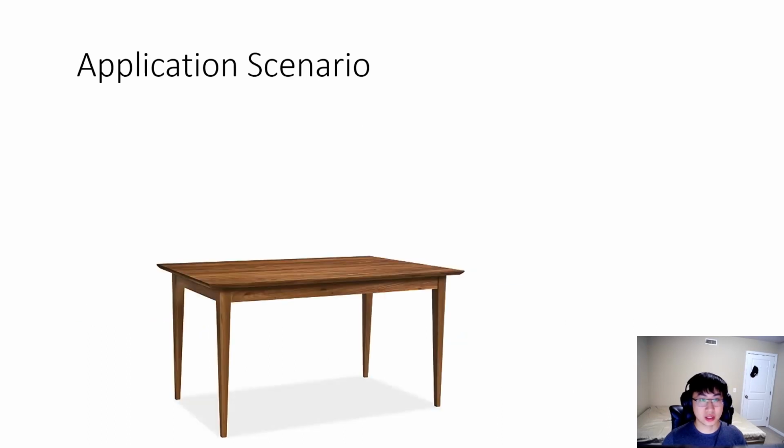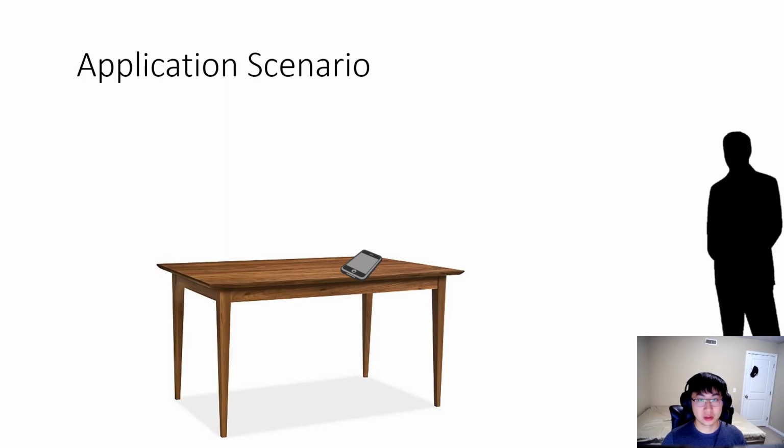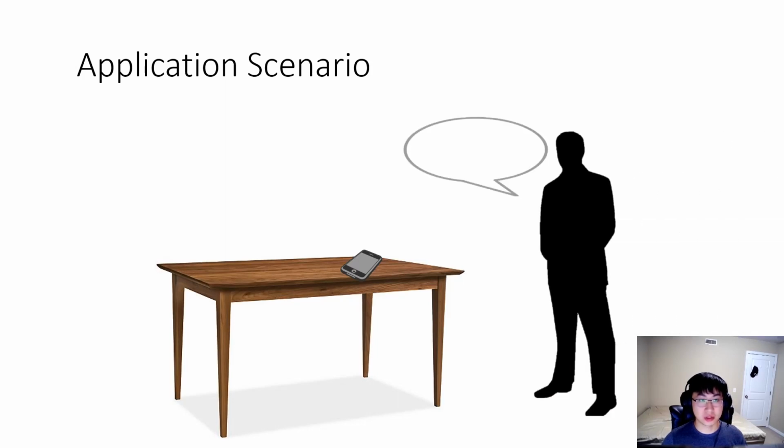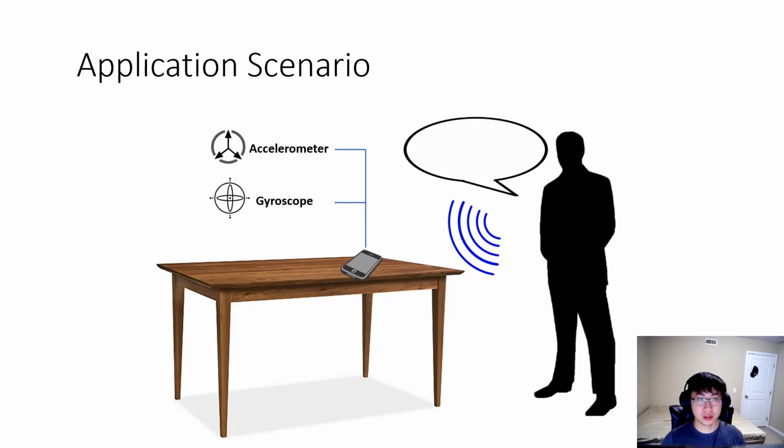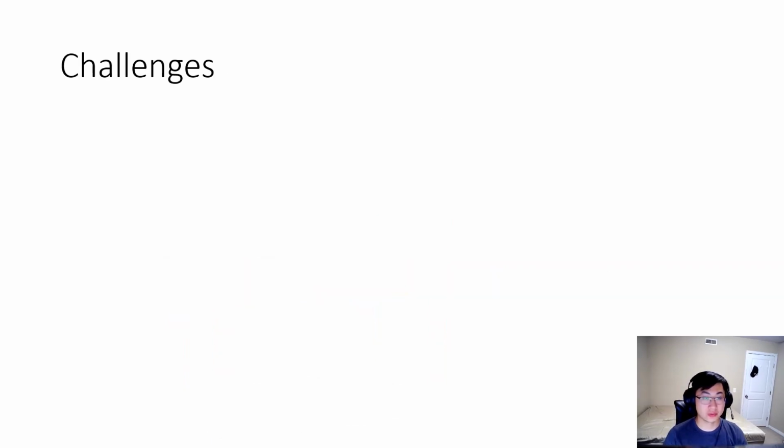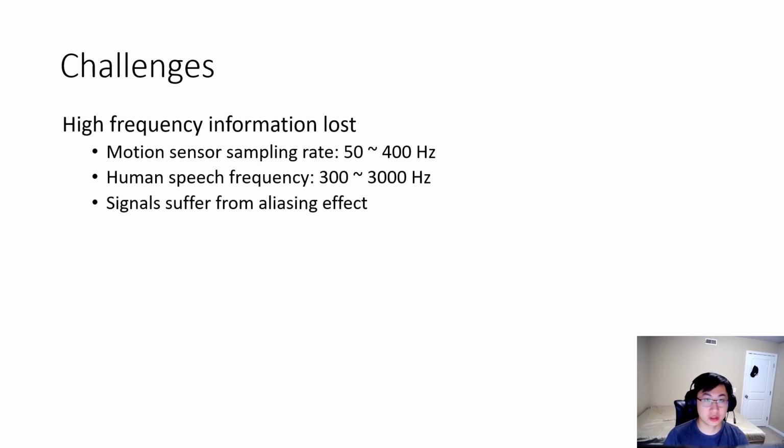When a device, such as a mobile phone, is placed on a table, the sound wave produced by nearby human speech will pass the energy through air and slightly vibrate the device. This tiny vibration is hard to be observed by human, but the accelerometer and gyroscope in that device can actually capture these signals. The major challenge we face in this project is that the reconstruction process involves recovering the lost high-frequency information. As the sampling rate of motion sensor is lower than the Nyquist rate of average human speech frequency, the motion sensor signals are under aliasing effect.